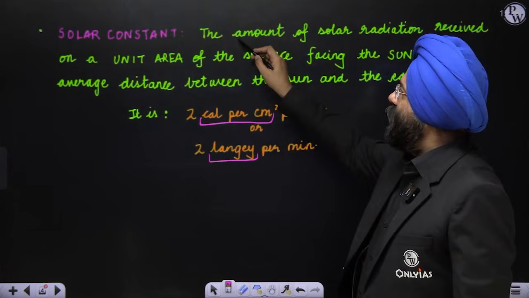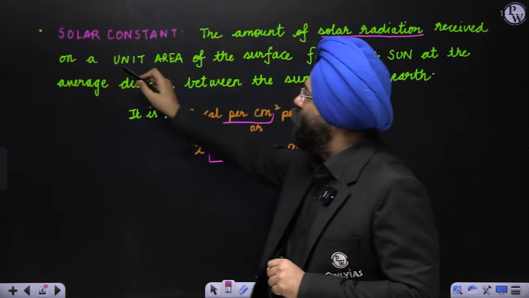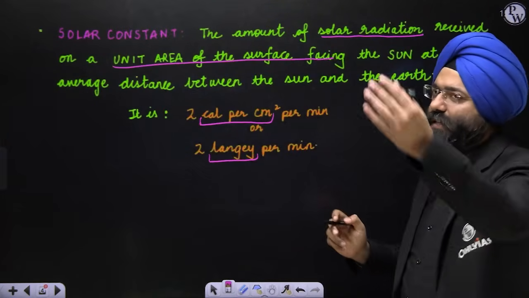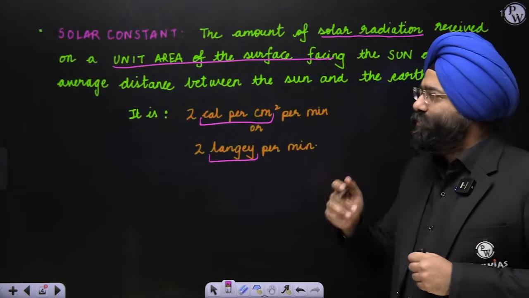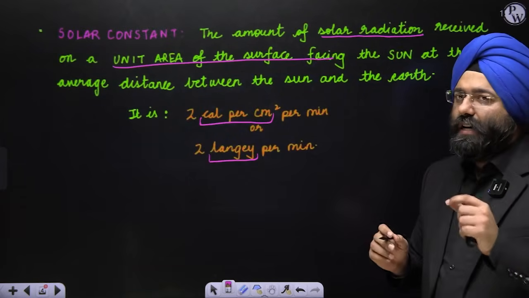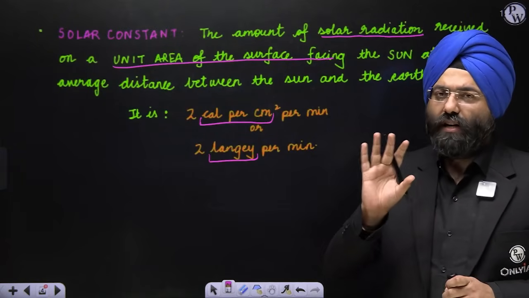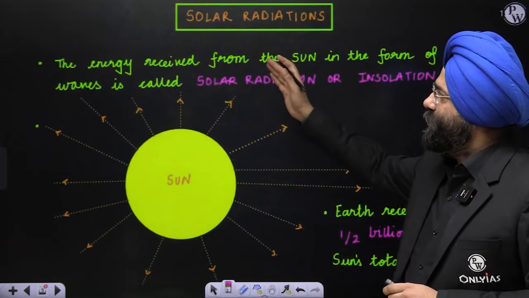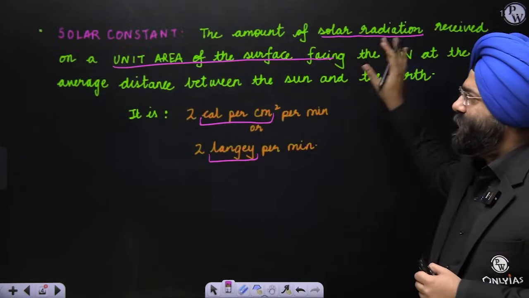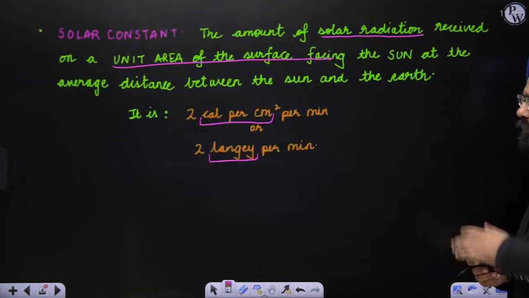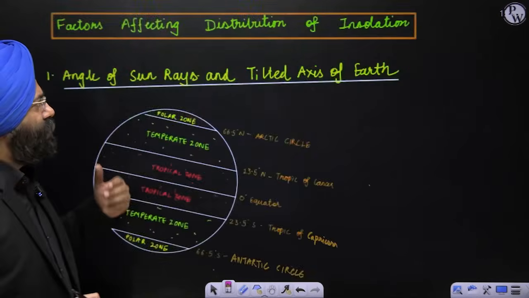What does it mean? The amount of solar radiation, you know what solar radiation is? That is received on a unit area of a surface facing the sun with an average distance of 150 million kilometers. So with an average distance between the sun and the earth, this is known as the solar constant. Clear? Now, having understood this, we have understood what is solar radiation or insolation. We have understood what is solar constant. Please write this down quickly. You can pause the video and then possibly write it down, right? Okay, having studied this, let us move ahead.